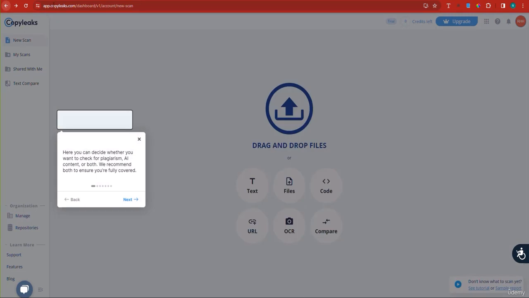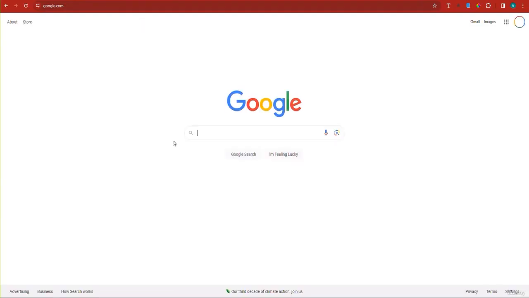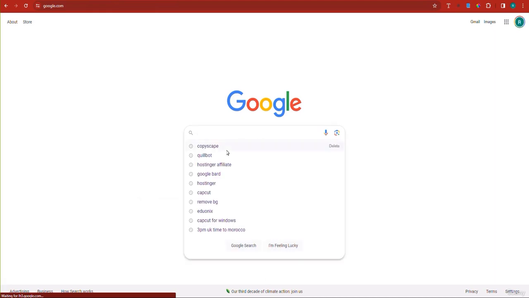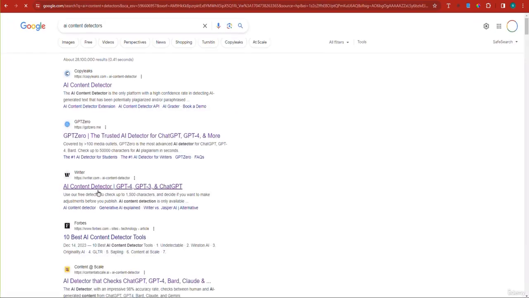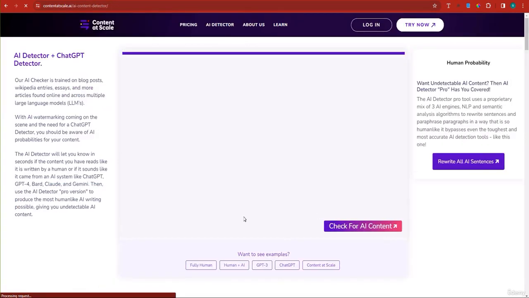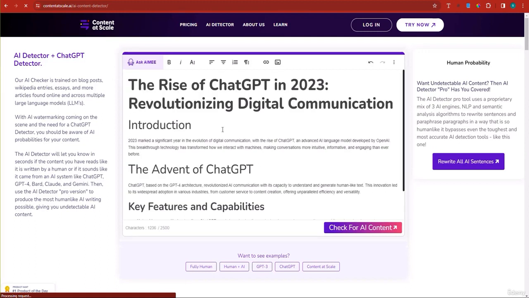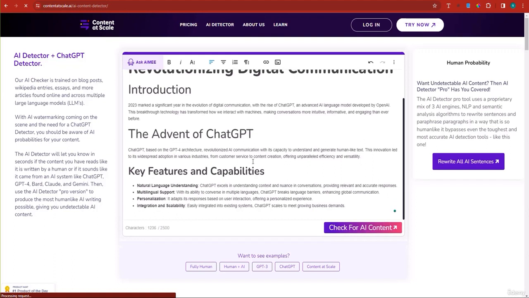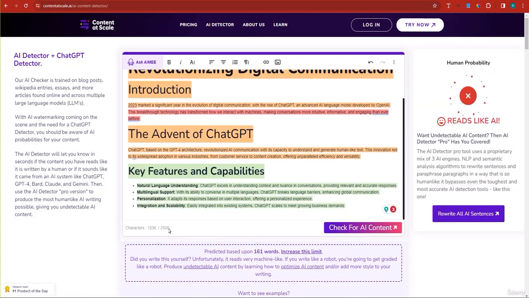So I'm just going to go back into Google. I'm just going to try one more, and then we have to sum up with the lecture because we don't want to make it a 200-minute lecture. So here, AI content detectors. Let's just search for this. Now, let me, for instance, probably try Content at Scale. This one also, according to my experience with it, tells you which parts of your content are plagiarized, and I don't need to log in to use it. And plus, this is good. It copies the content with the headlines and so on and so forth. So if I check the AI content, let's see right now, it has a limit of 2,500 characters.